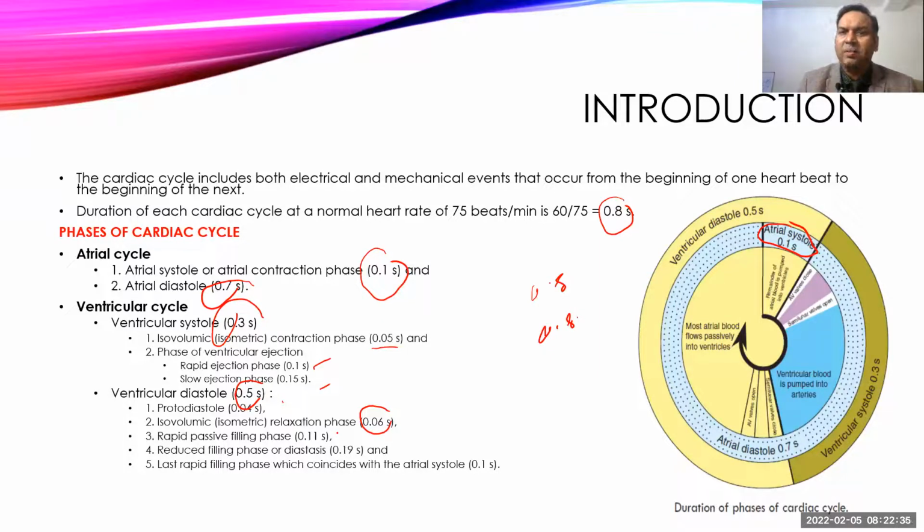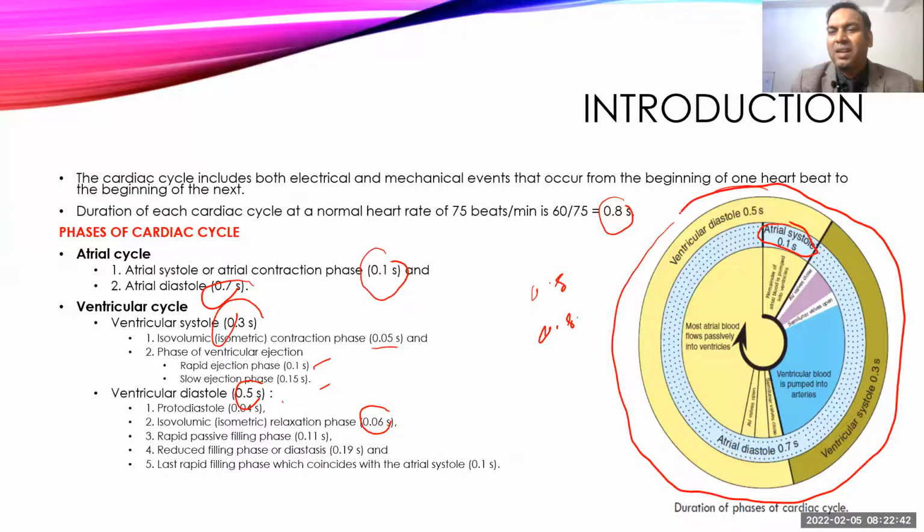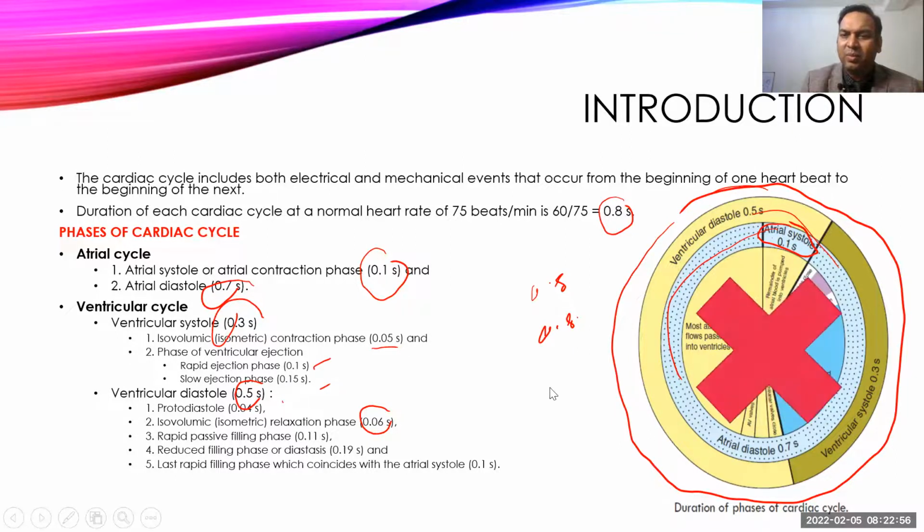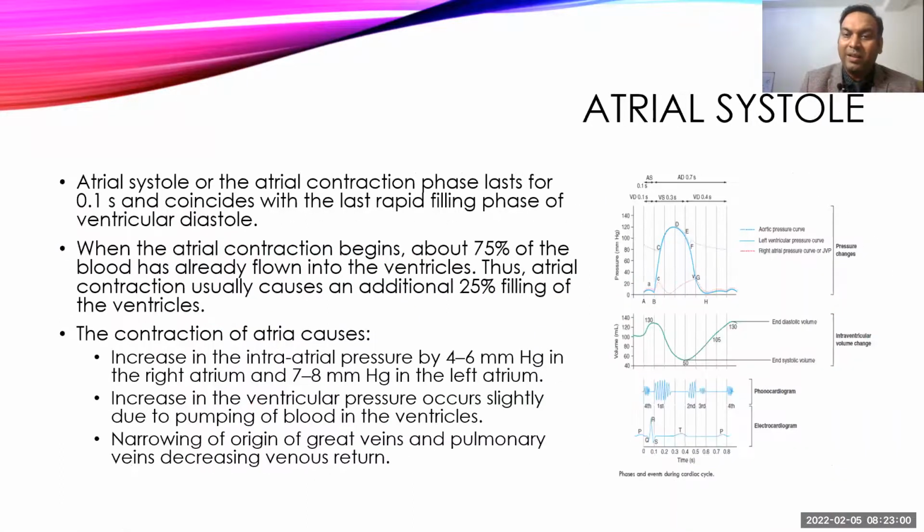So these are the various events which occur, and please don't draw this diagram or don't read this diagram. This is just a diagram I put here to show how the systolic phase and ventricular phase are coordinated with each other. But the actual diagram of the cardiac cycle is totally different, so please don't use this diagram as your example. From an exam point of view, this is the real diagram of your cardiac cycle.